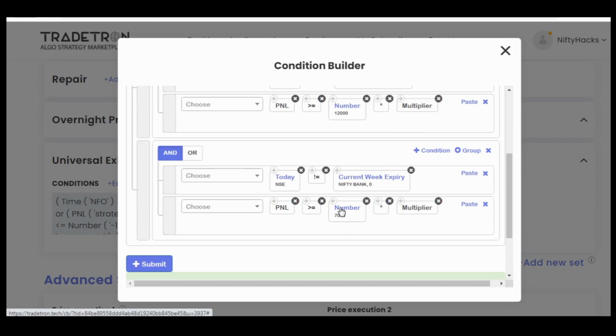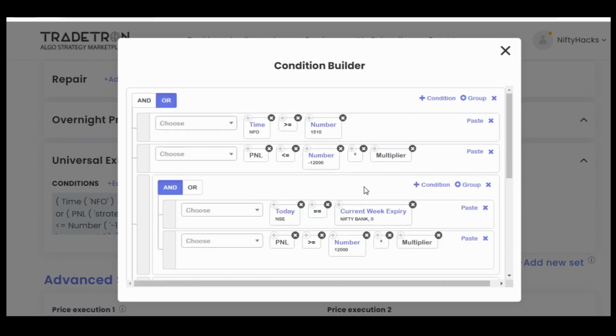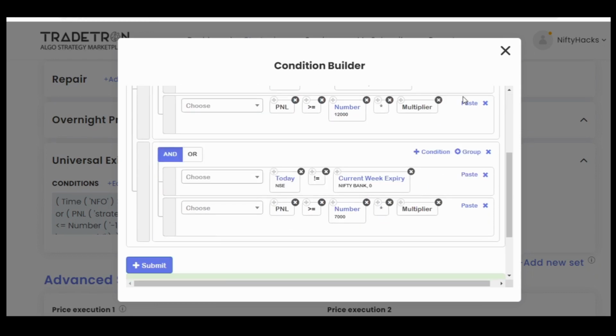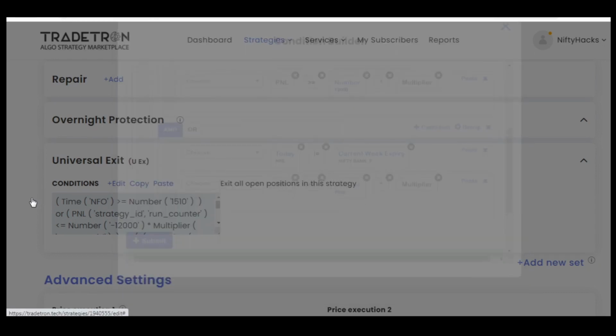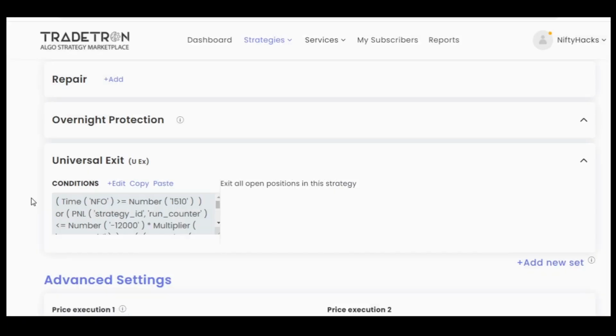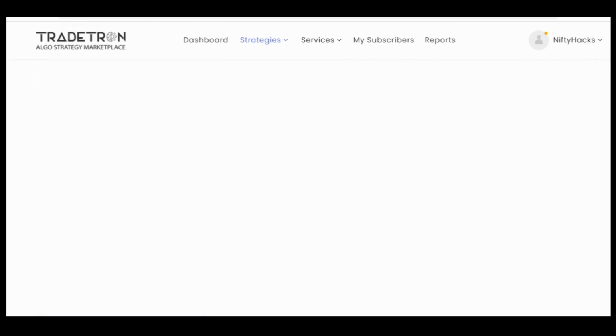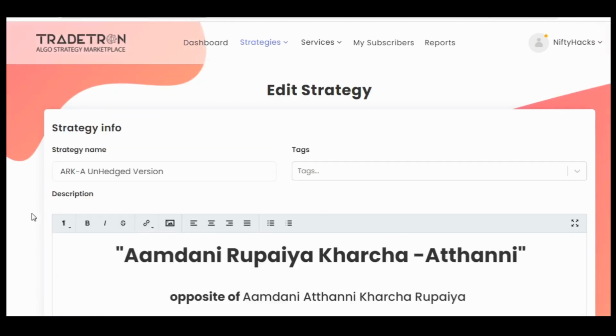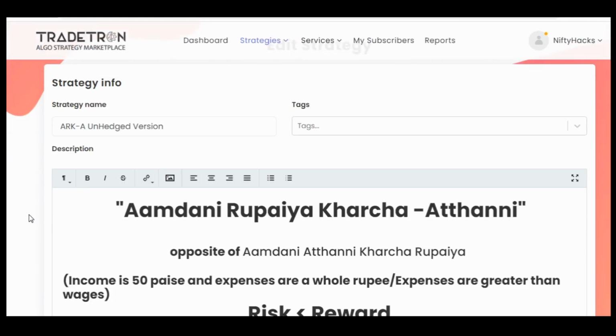The original strategy has a stop loss and target of 5k, suggested by Mr. Nagesh K, the senior group member of our Telegram discussion group and Telegram channel. This strategy is also given and suggested by him only, and he has provided this slot also to test this strategy on paper trade and live offline mode. You already have its shared code, which is a good thing, I guess. So we are thankful to Mr. Nagesh K for suggesting strategies like ARK-A and this Amadni Rupiya Kharcha Athani ARK-A.